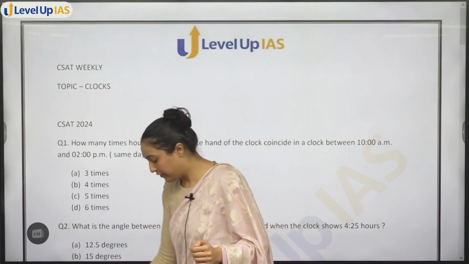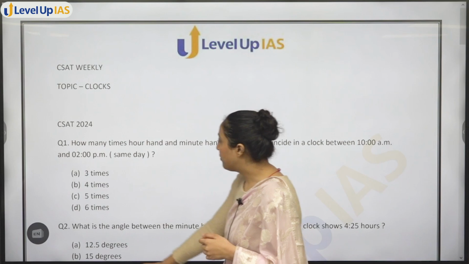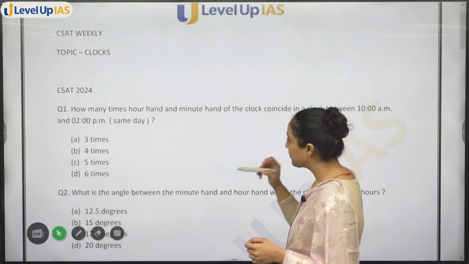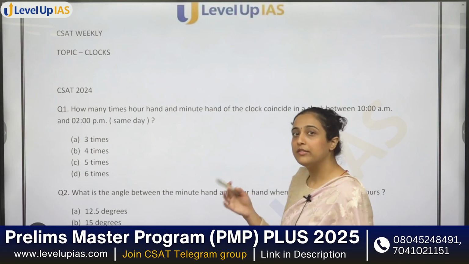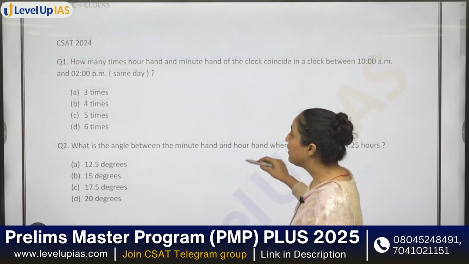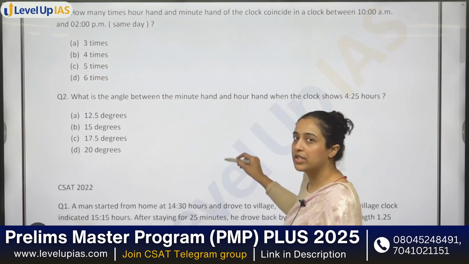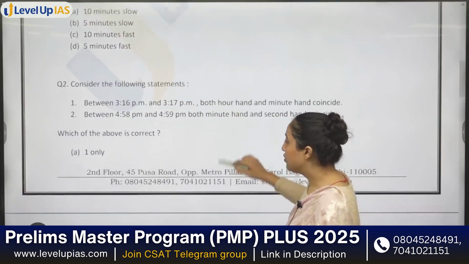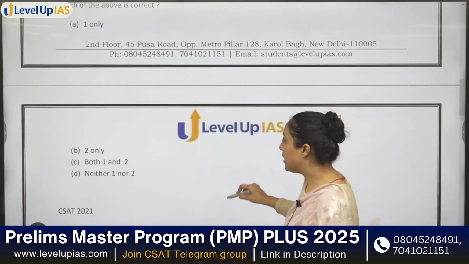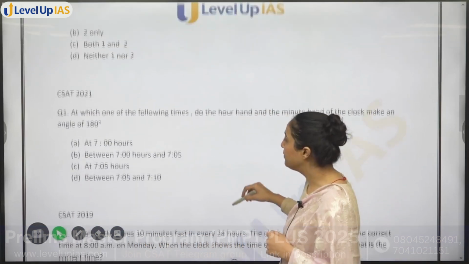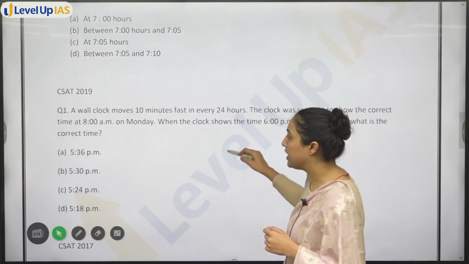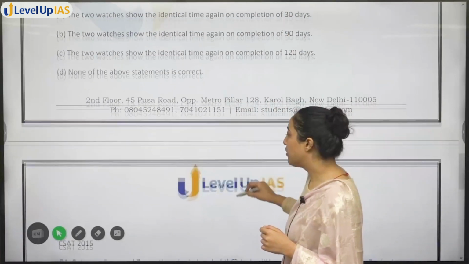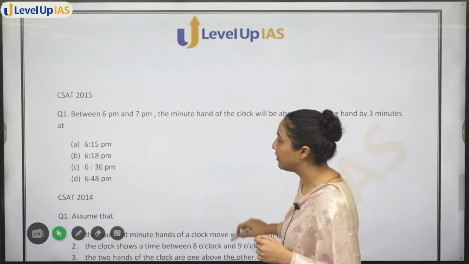So we will start with the first question of our topic, which is of CSAT 2024. First we'll discuss how many questions came. In CSAT 2024 there were 2 questions from this topic. Then in 22, 2 questions. Then in 21, there was 1 question. Then in 2019, 2017, then you have a question in 2015 and 14 also.